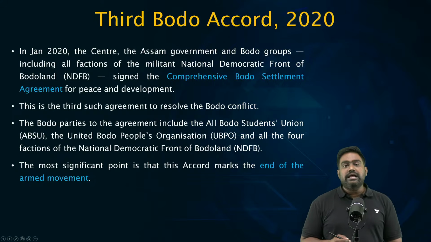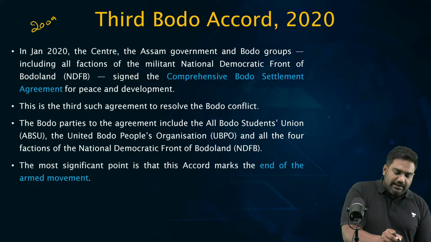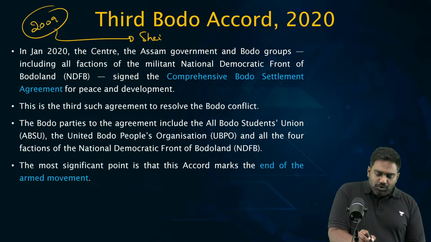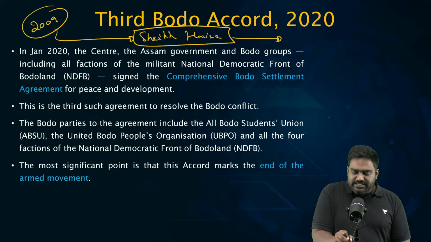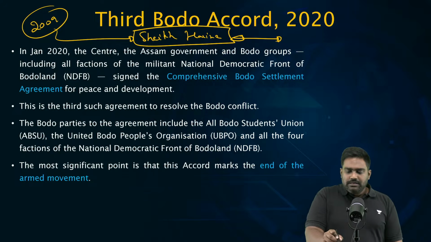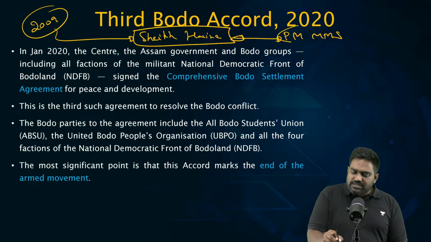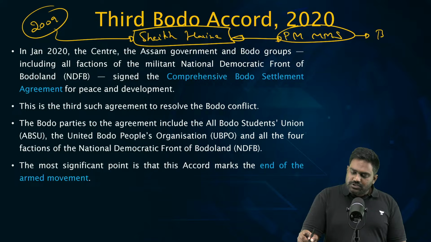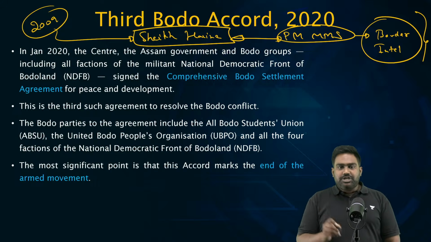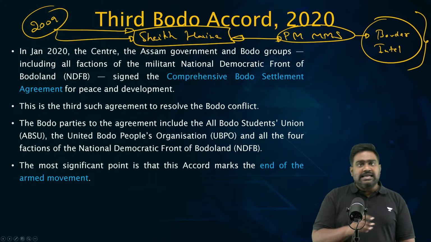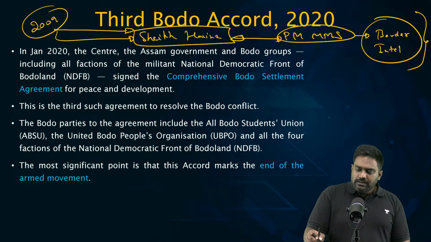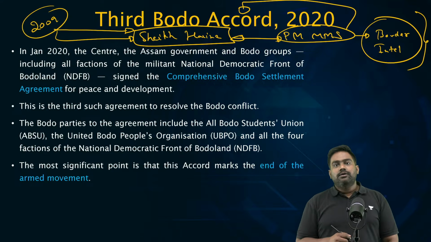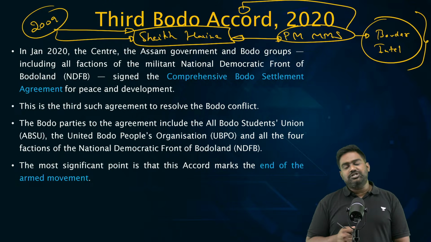Now, eventually, the turning point was 2009. The turning point was Sheikh Hasina again. This again tells you how important our security relations are with Bangladesh. Thanks to the cooperation built by Prime Minister Manmohan Singh, the close border security partnership and intelligence partnership that was cultivated, Sheikh Hasina broke the back of these groups. NDFB was decimated. Ranjan Daimari was arrested and handed over to India. And NDFB was completely brought down through the collaboration of Indian and Bangladeshi security agencies.